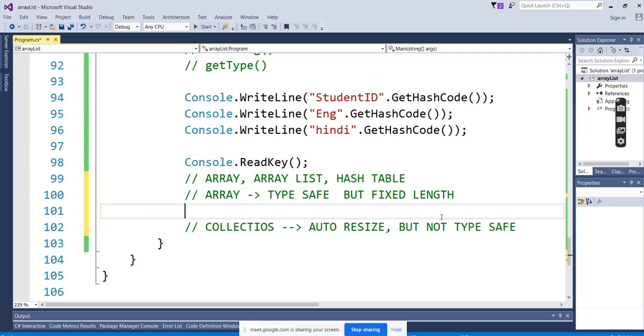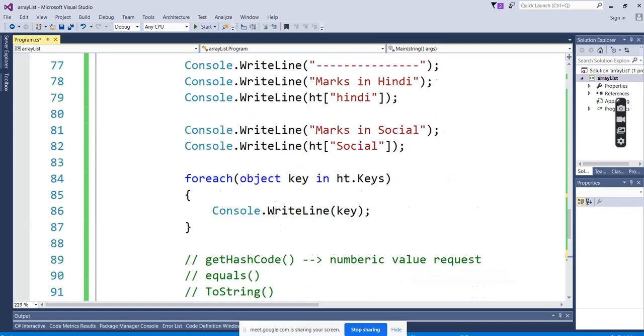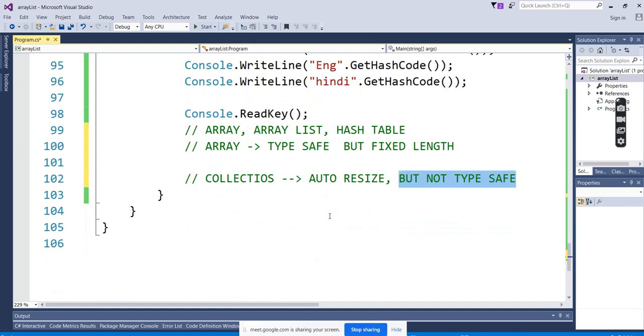We can make some small difference here. Array is type safe, but fixed length. Collections auto resize. The issue was the fixed length, which we have solved in the collections. By adding the auto resize, it keeps on adding the values. Fixed length we remove, dynamic it becomes. But collections is not type safe because we are entering any values, dynamic value, dynamic data type. We are mixing things, right?